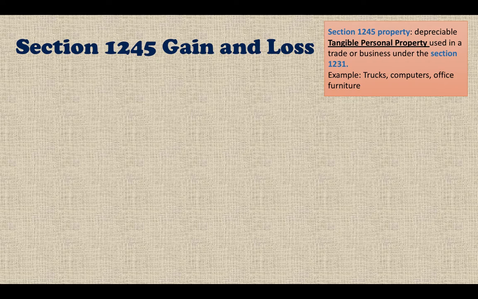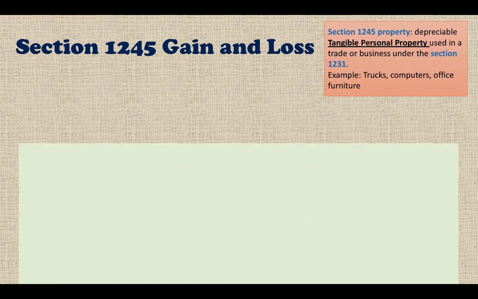So Section 1245 property is a type of Section 1231 property. Examples like trucks, computers, and office furniture are considered Section 1245 property.